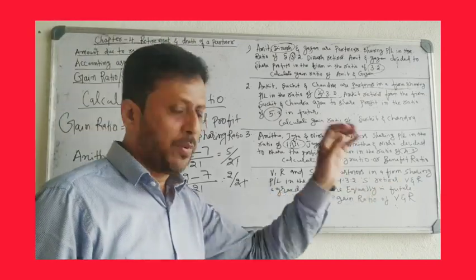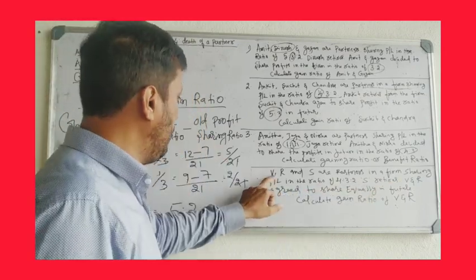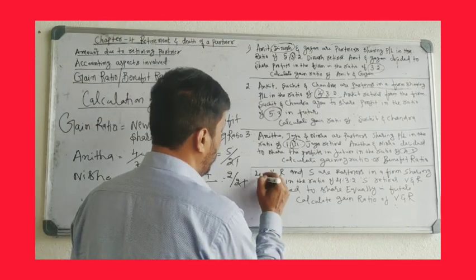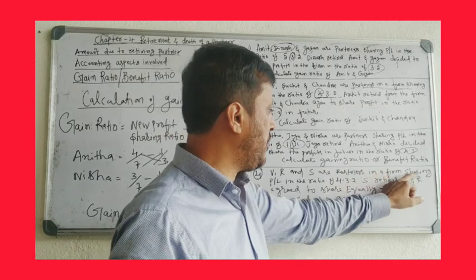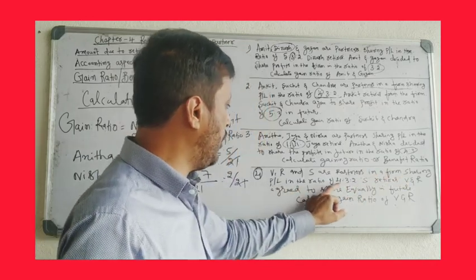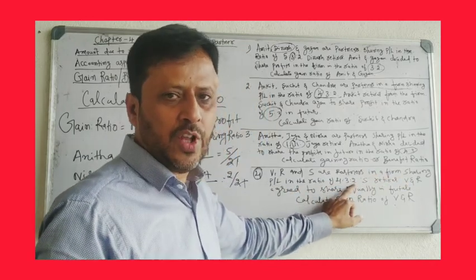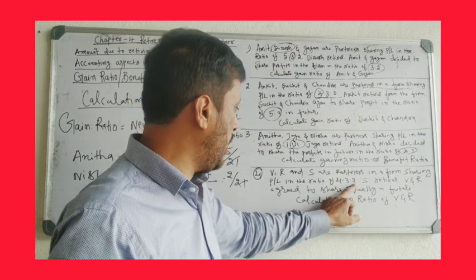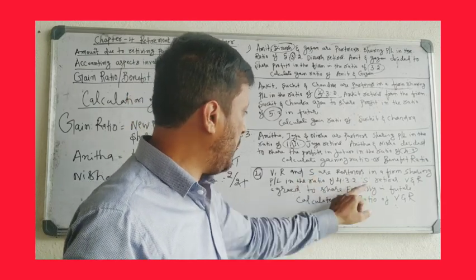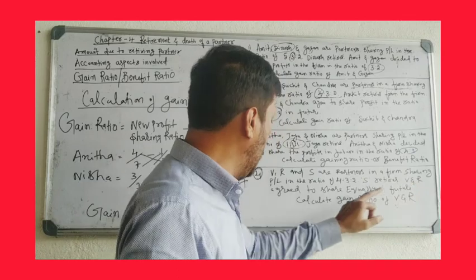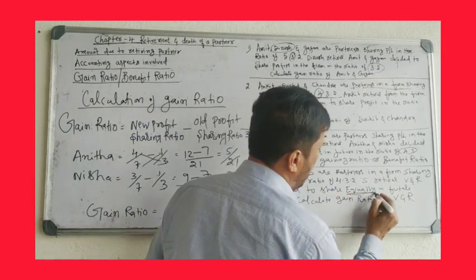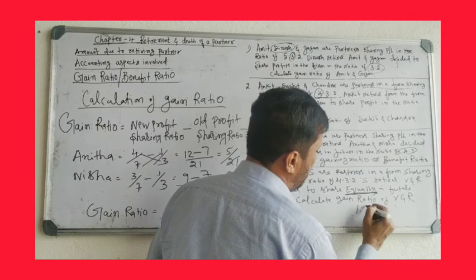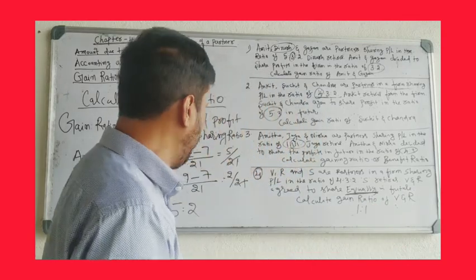We'll take the last problem here. Last problem, the fourth one. V, R and S are partners in a firm sharing profits and losses in the ratio of 4:3:2. This is the old ratio. S retired, the last partner. V and R agree to share equally in the future. Equally means 1:1.